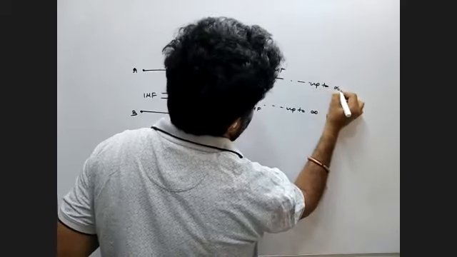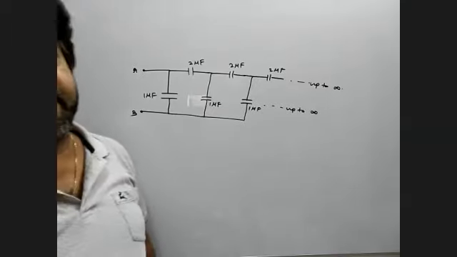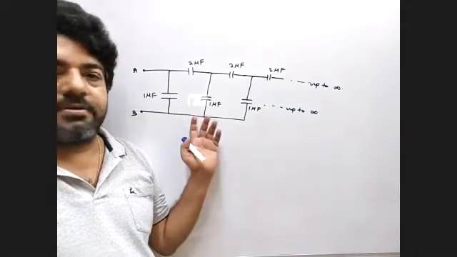The question is: find the equivalent capacitance of the arrangement.